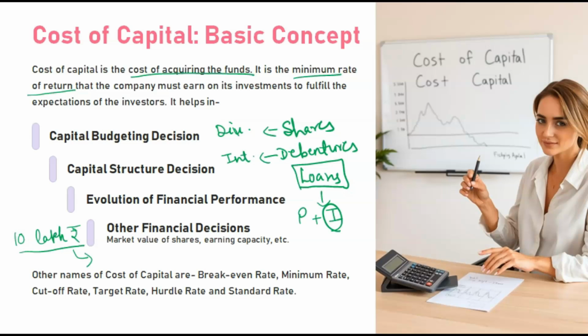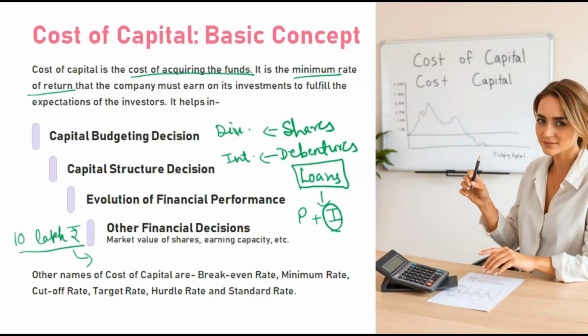You have taken this 10 lakh from someone, so you have to return it to those persons, those institutions. So at least this 10 lakh plus whatever interest is there is the minimum amount that you have to earn. That is basically the cost of capital, the minimum rate of return that the company must earn. It is compulsory to earn, otherwise they will be in loss and will not be able to return the money which they have acquired.